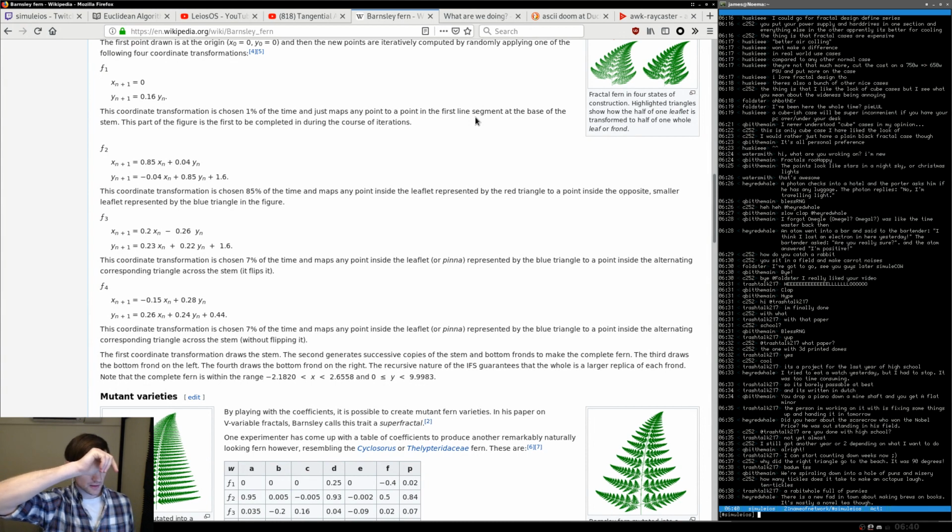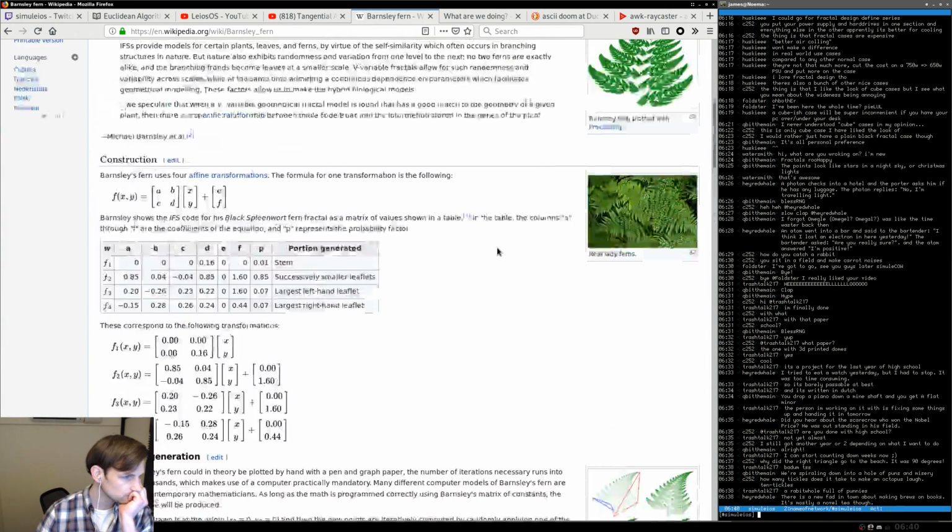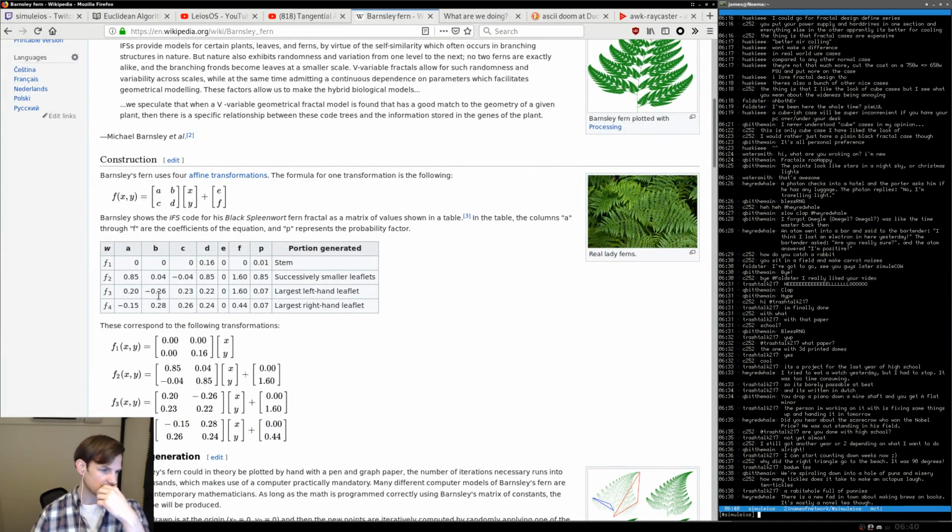The second transformation, this coordinate is chosen 85% of the time and maps any point inside the leaflet represented by the red triangle to a point inside the opposite smaller leaflet represented by the blue triangle in the figure. What? I don't think that's quite right. Successive small leaves, largest left-hand leaf, largest right-hand leaf. Yep, that's what I was expecting. This is the easiest interpretation. Yep, that's the interpretation I'm going with.